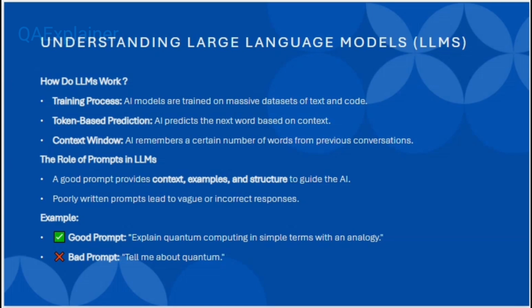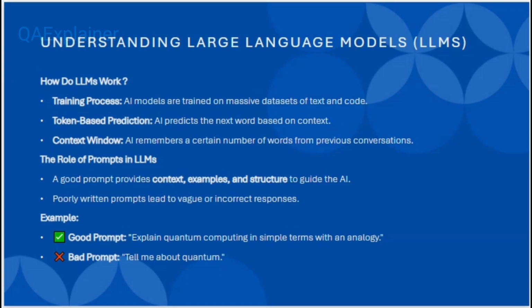Now, let me give an example here. Suppose you say, tell me about quantum. The AI can generate a response based upon quantum. Quantum is a vast concept, and so many things are involved in that name. It can understand quantum computing, quantum physics, or quantum as an anime, if any anime is there. It may understand quantum as a person's name, or a social media application. So it can understand so many things. So it is called a bad prompt.